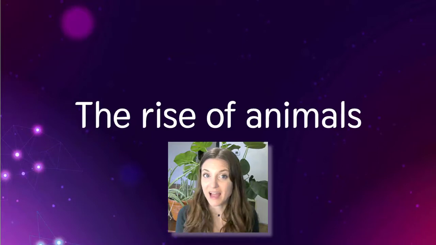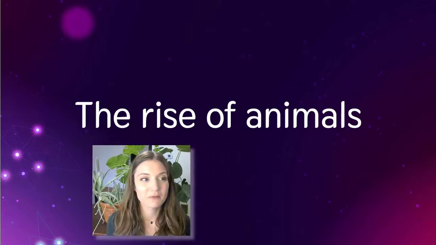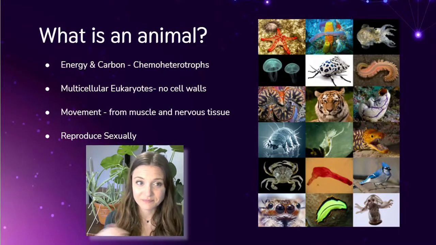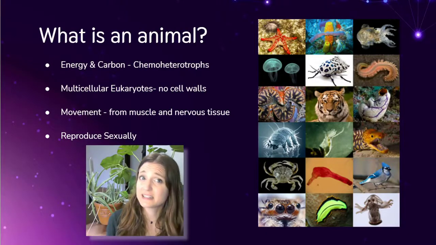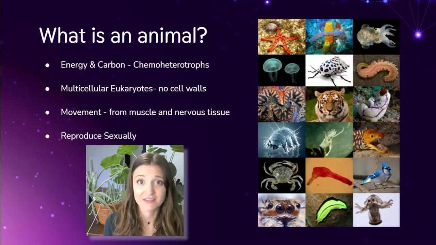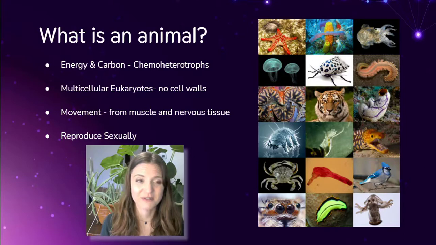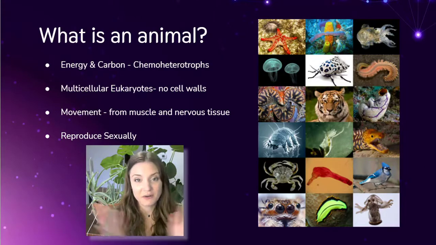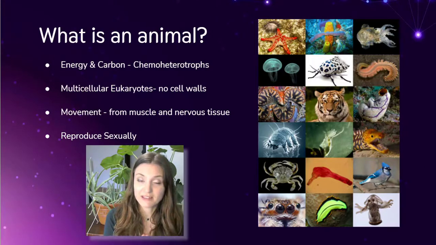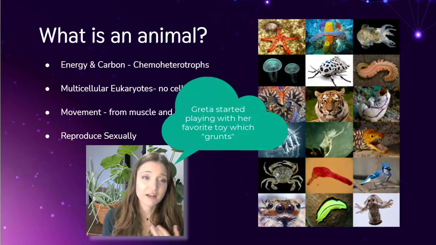Okay, how did animals come about? What is their evolutionary history? What's their story? Before we jump into their story though, let's first describe what an animal is. Let's start with the basic definition of the derived characteristics of organisms that we call animals. All animals are in their own kingdom, so it's a monophyletic group. We characterize them.